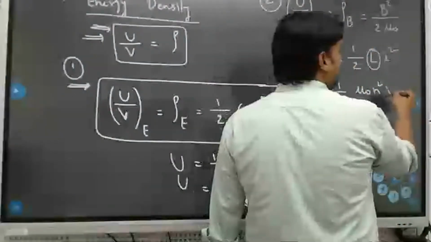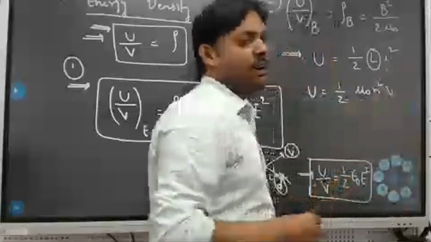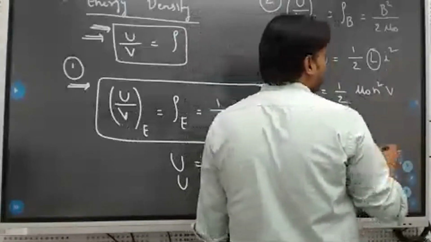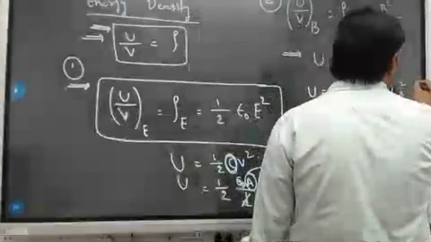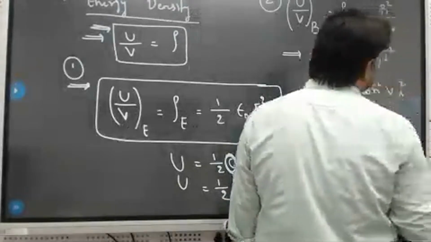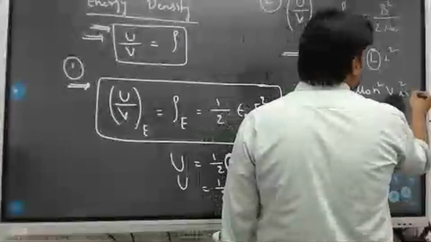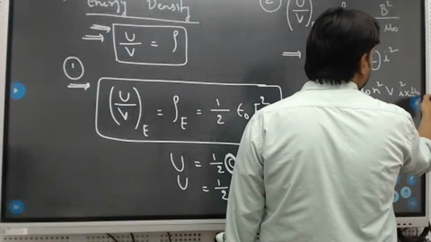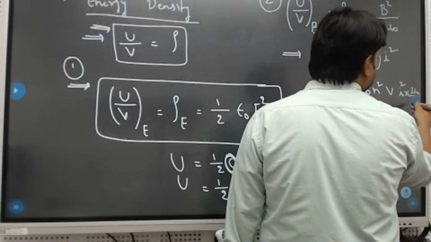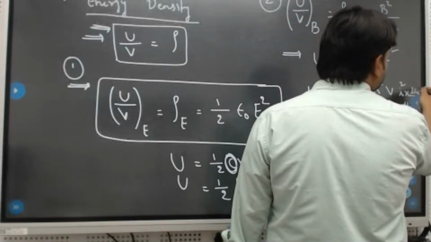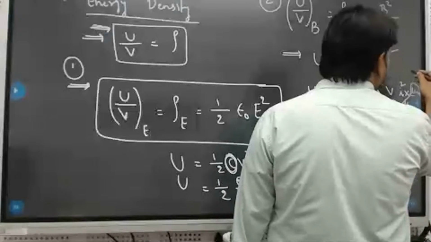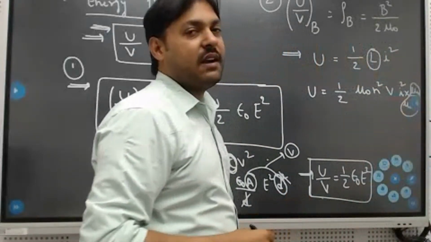So we can write, by combining that area and length, volume times I square. Now multiply and divide with mu naught.